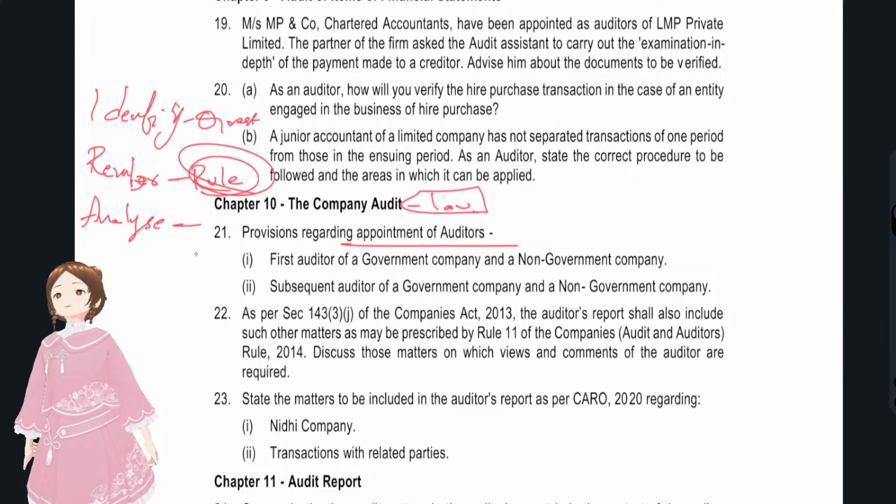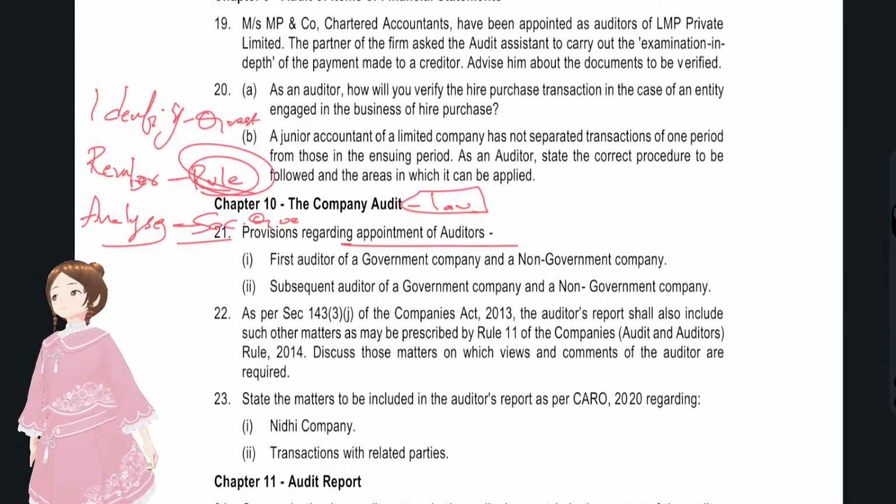You have to apply them to the scenario given in the question. In order to apply that, first you have to know how the rules are relevant to the scenario.